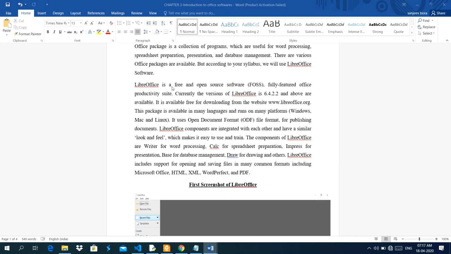I have told you one point, free and open source software. Free and open source software means the software is freely available. Open source means its program code is freely available. You can also see its program code, and when you learn a programming language, then you can edit this software according to your own choice.